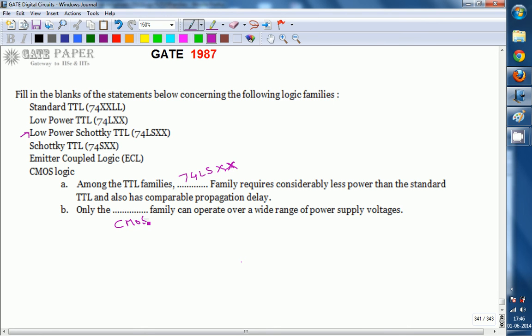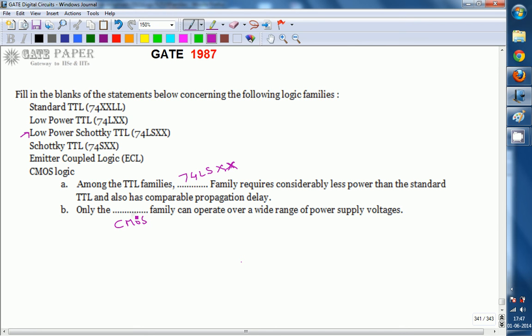The CMOS logic family was initially operated at 5 volts, and as VLSI technology advances, the dimensions shrink and the power supplies used keep reducing. Previously it was 3 volts, 1.5 volts, 1 volt, and even less, so CMOS logic can operate at different power supplies. So a CMOS logic family can operate over a wide range of power supply voltages.